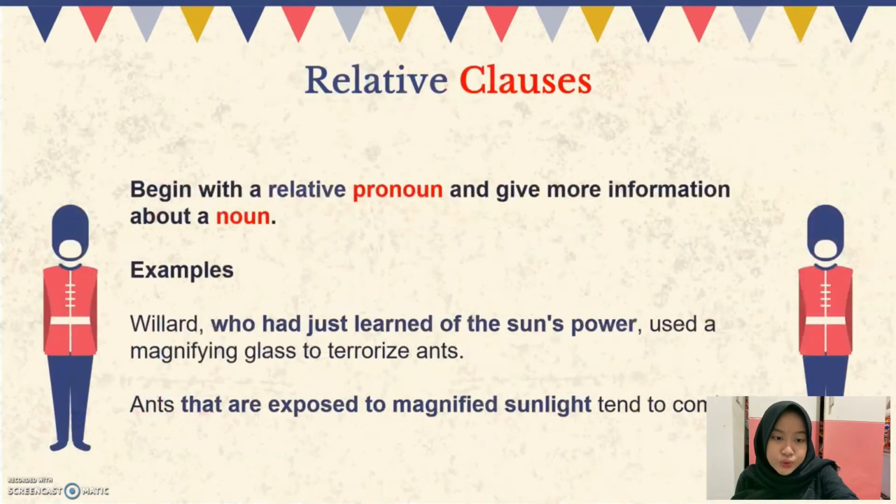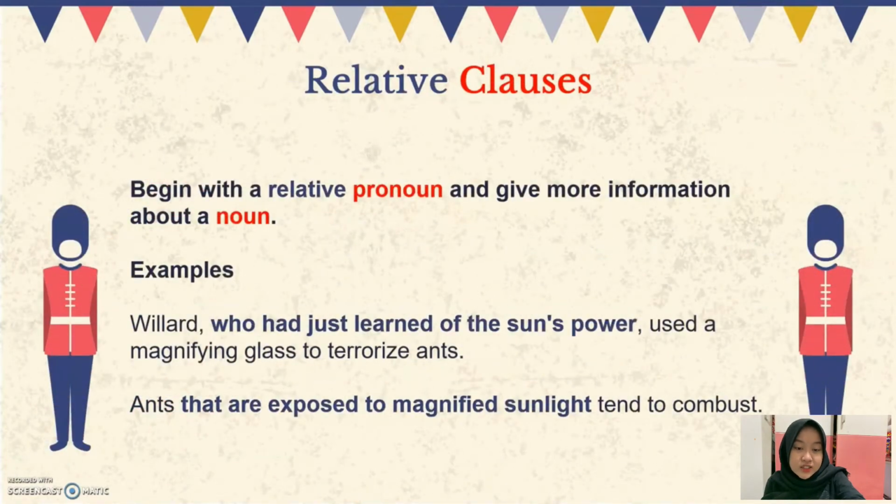Let's continue. Relative clauses begin with a relative pronoun and give more information about a noun. As I was telling you before, we have another example. Willard, who had just learned of the sun's power, used a magnifying glass to terrorize ants.